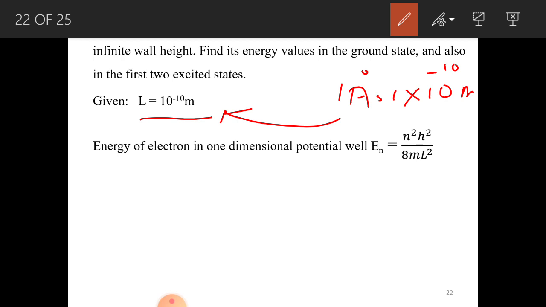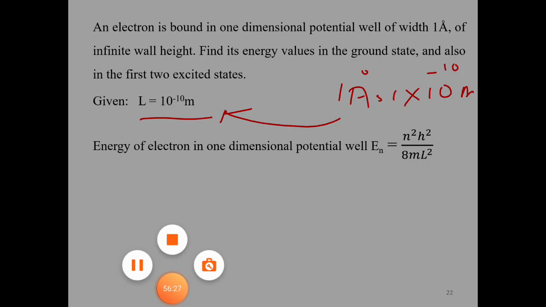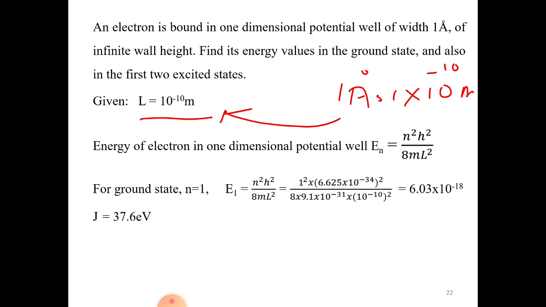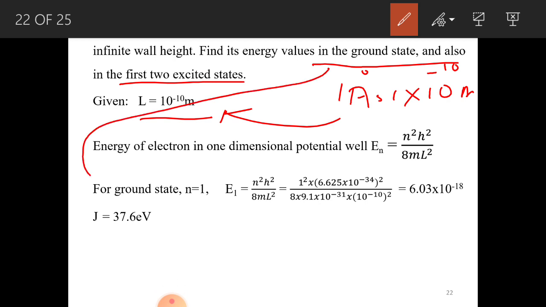The energy of the particle in a one dimensional potential well is given by the expression En equals n square h square by 8mL square. For the ground state, n equal to 1, E1 is equal to n square h square by 8mL square. He has asked you to calculate the energy values in the ground state and also in the first two excited states.